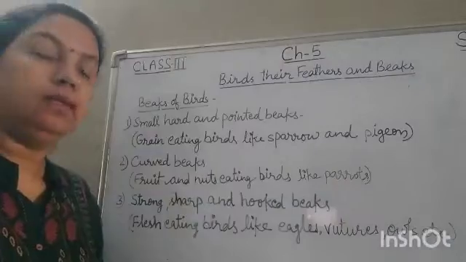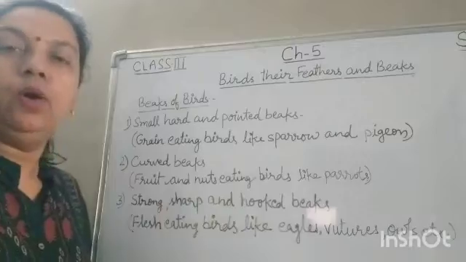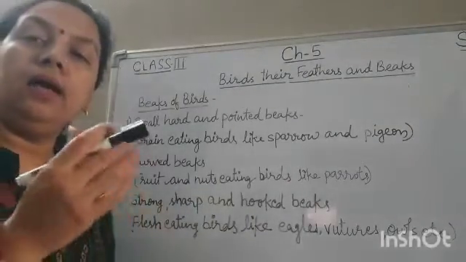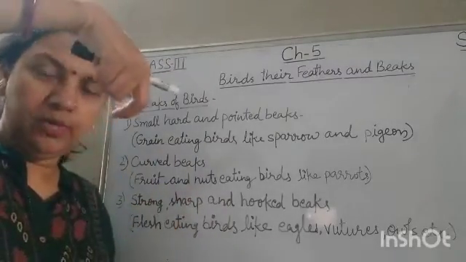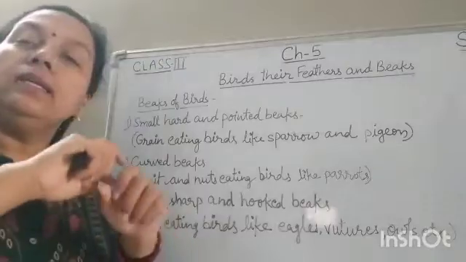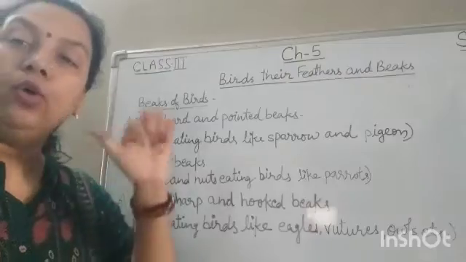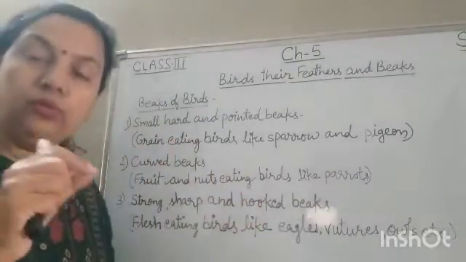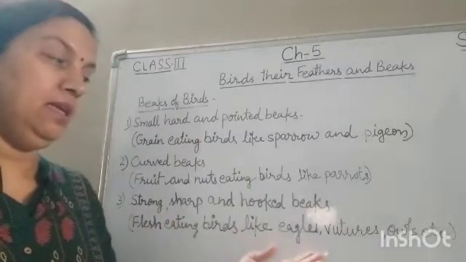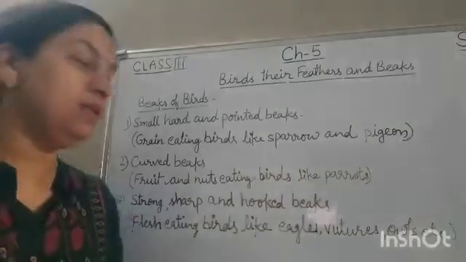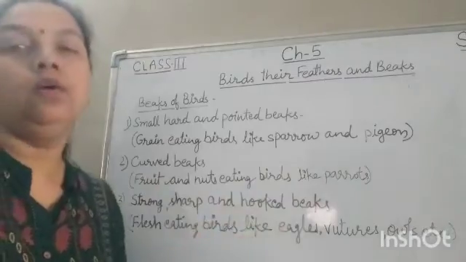Okay. Now children, next one is strong, sharp and hooked beaks. Okay, the flesh eating birds, they need strong, sharp and hooked beaks, so that they can easily tear off the flesh. They eat flesh, that's why they need hooked beak which should be sharp and strong. So flesh eating birds like eagle, vultures, owls, etc., these all are having strong, sharp and hooked beaks.